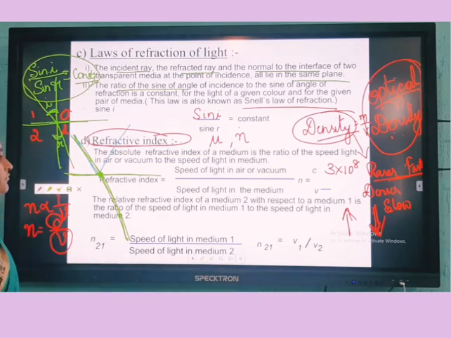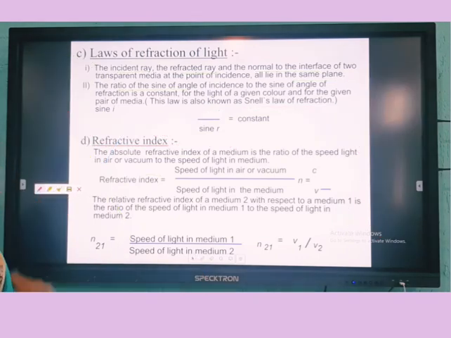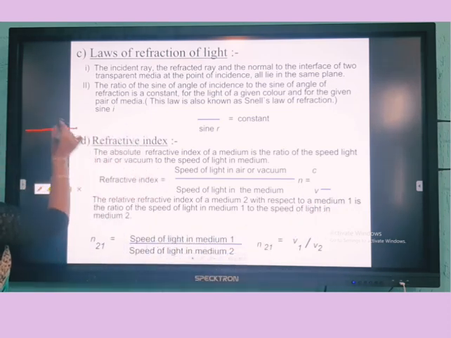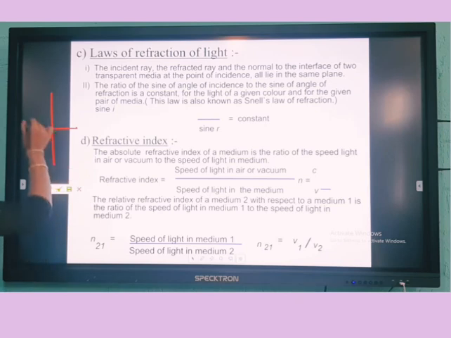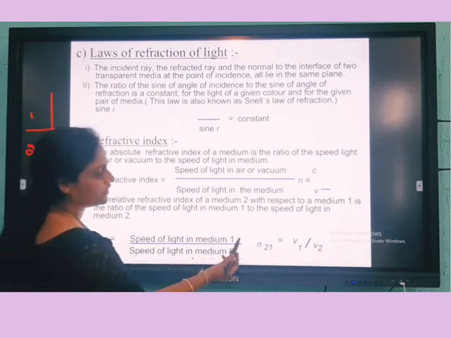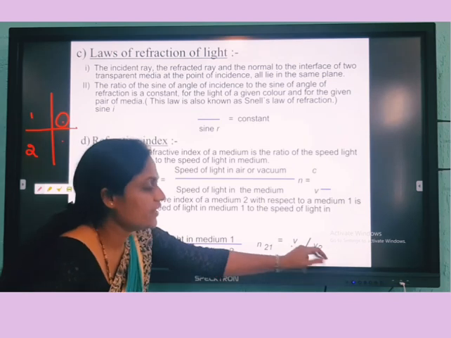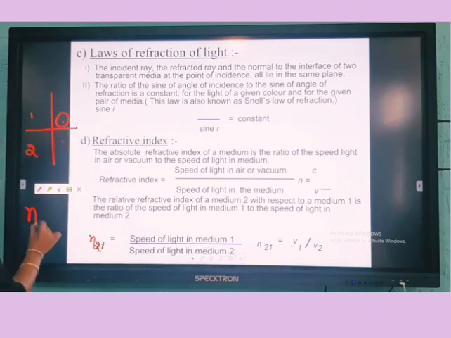Now here we are going to learn the refractive index of medium 2 with respect to medium 1. This will be 1 and this will be 2. In two mediums, the refractive index n21 is the speed of light in medium 1 divided by the speed of light in medium 2, which is represented by v1 by v2.